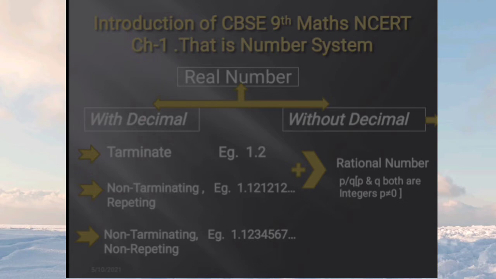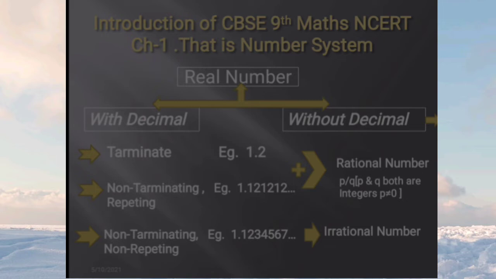Now this non-terminating and non-repeating number is also known as an irrational number. So what is an irrational number? A number is called irrational if it cannot be written in the form of p by q, where p and q are integers and q is not equal to 0.